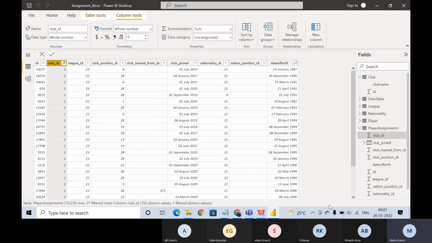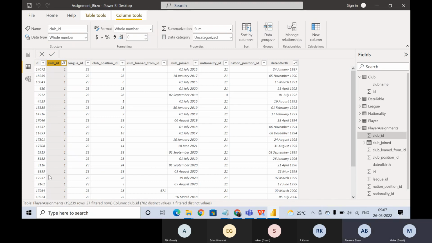Why is it repeating? Can somebody tell? It is repeating because of multiple players. This is the unique key for this particular table. ID is player ID here. So multiple players can belong to one club. Okay. Is it making sense now?